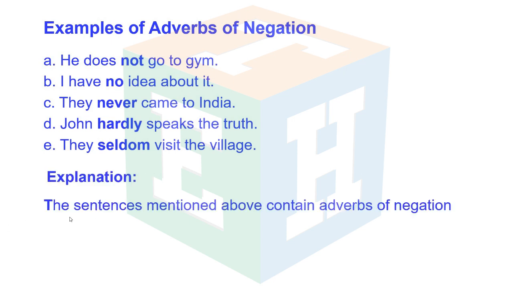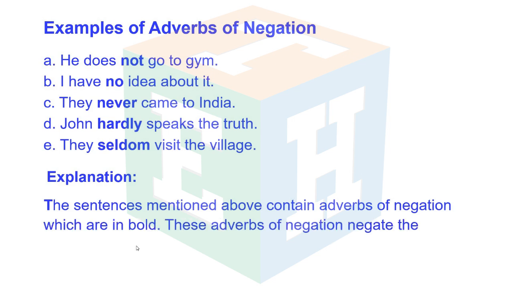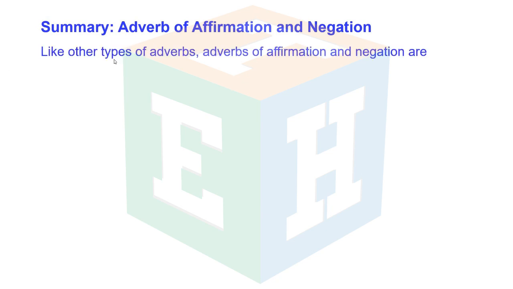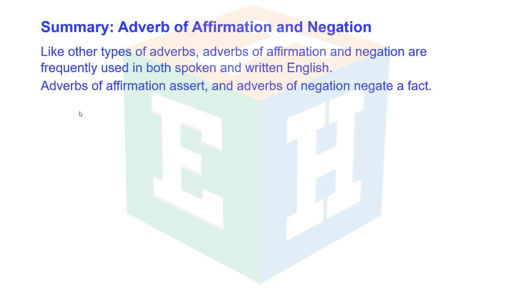Explanation. The sentences mentioned above contain adverbs of negation which are in bold. These adverbs of negation negate the statements. Summary. Adverbs of affirmation and negation. Like other types of adverbs, adverbs of affirmation and negation are frequently used in both spoken and written English. Adverbs of affirmation assert, and adverbs of negation negate a fact.